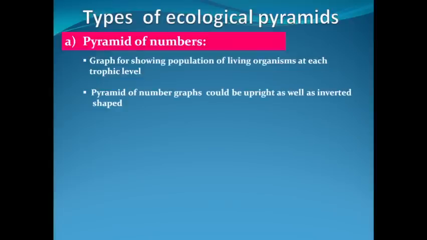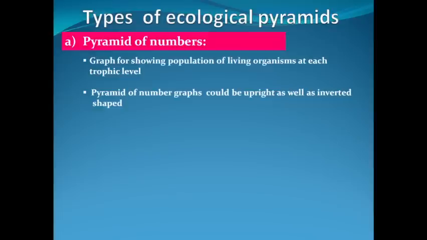Inverted shape ecological pyramid of number means the population is increasing from producer to top consumer level. That's why the apex has become broader because of highest population, and base that will represent the population of producers will have narrower shape. So from food chain to food chain it will vary as upright or inverted shape.